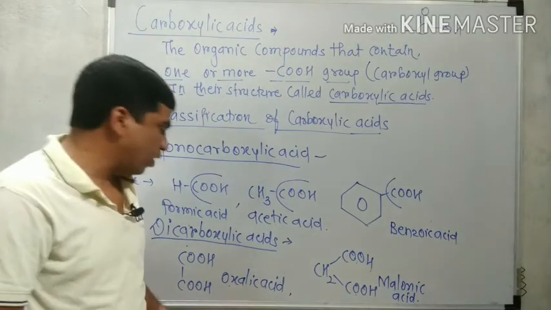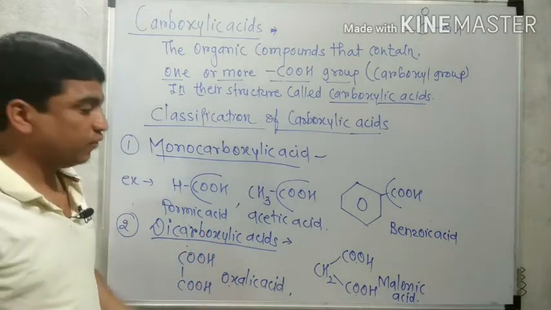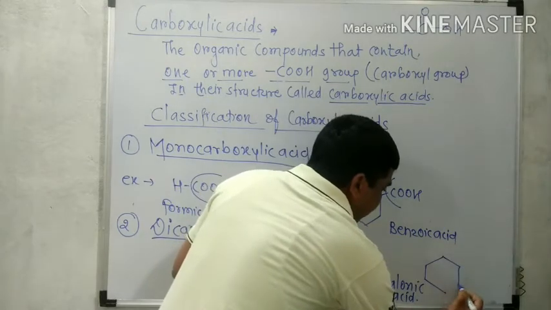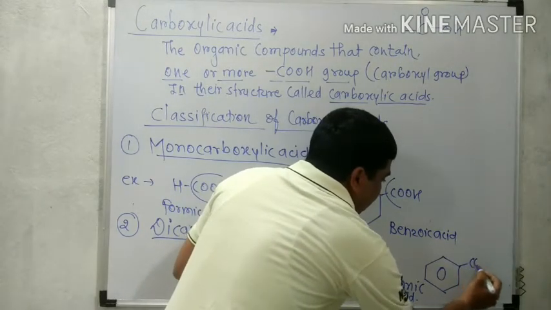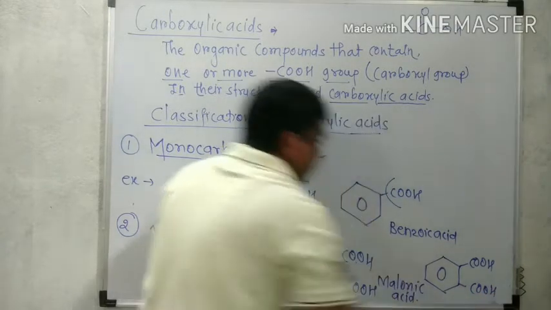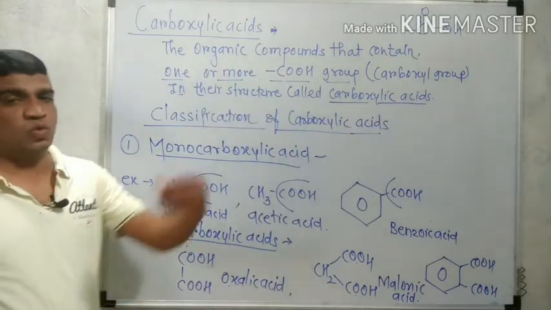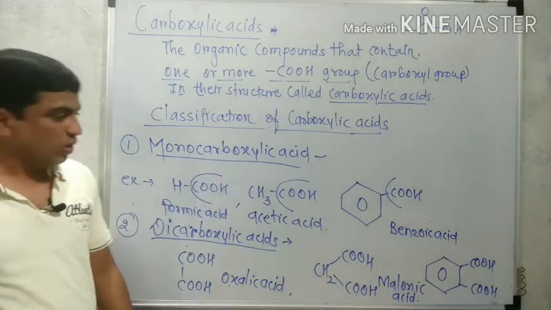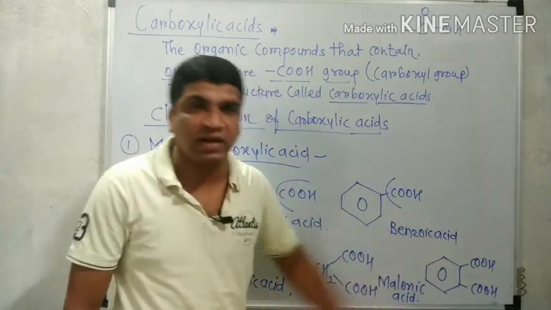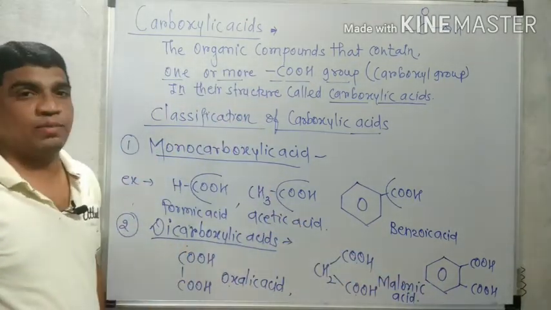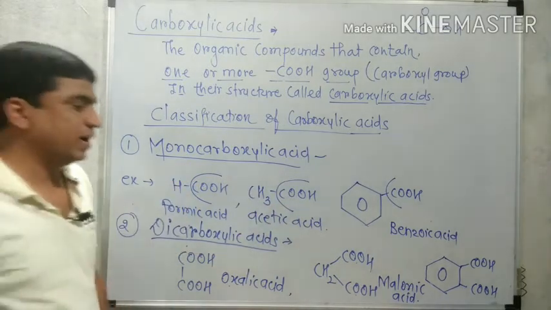Now the example of dicarboxylic acid from aromatic is a benzene ring attached with two COOH groups, like that. Benzene containing two COOH, it means C double bond O, single bond OH. So this structure also contains two carboxylic acid groups, therefore it is also dicarboxylic acid, but it is aromatic.